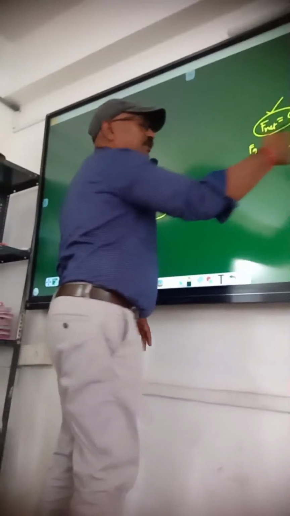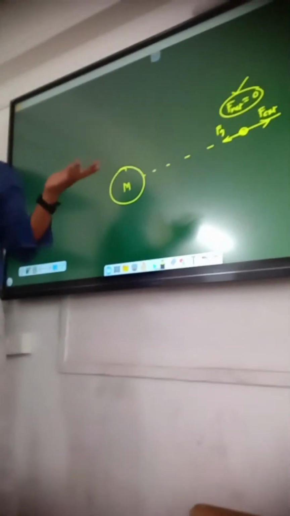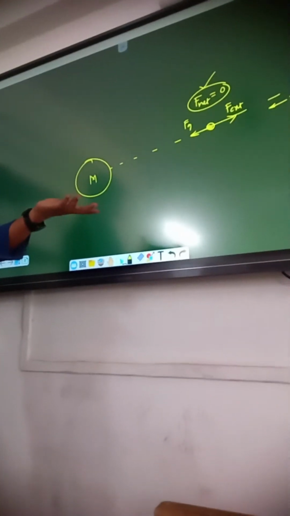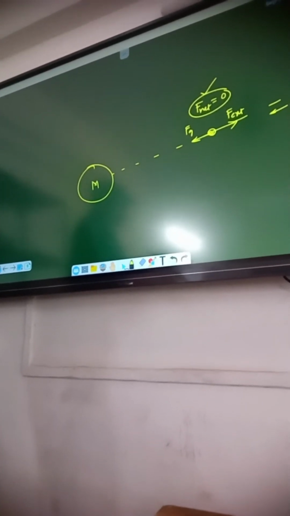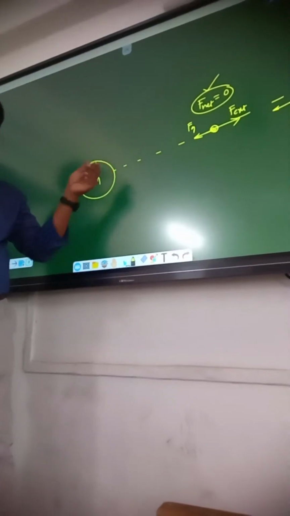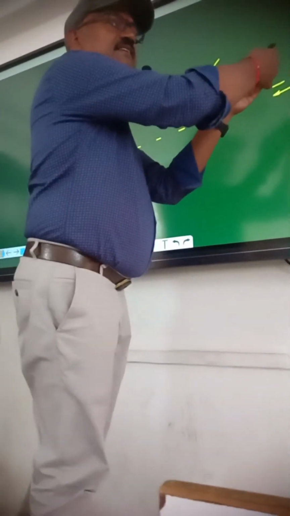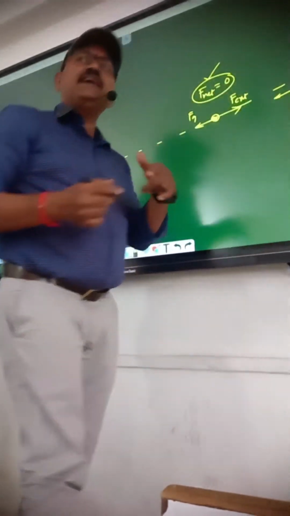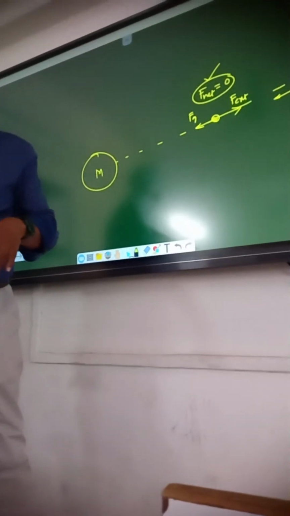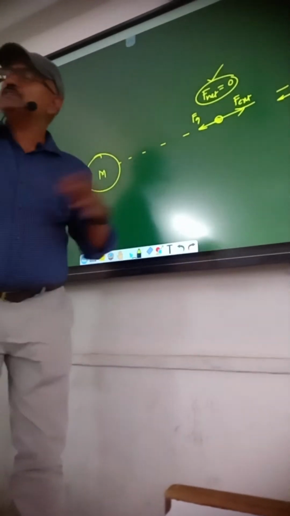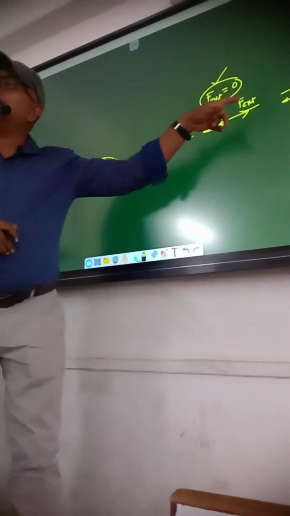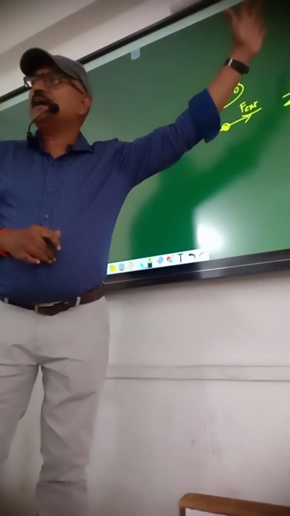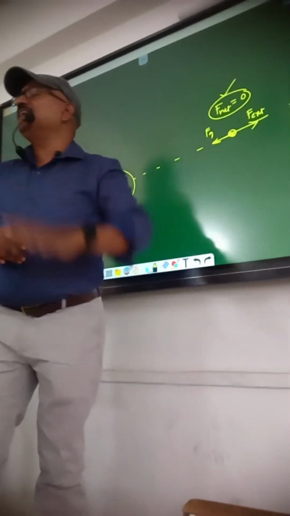If it is not 0, you cannot find gravitational potential, or even electric potential; electric potential has the same rule. You apply the force in the opposite direction. That's why work done is negative now. What is the displacement? Displacement is towards the body, but the applied external force is opposite. That's why you get negative work.